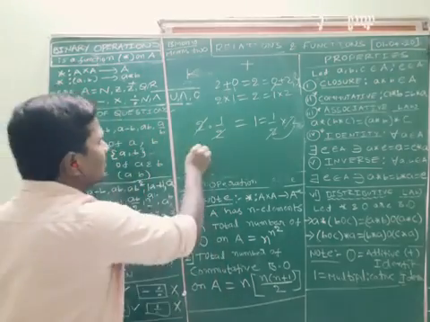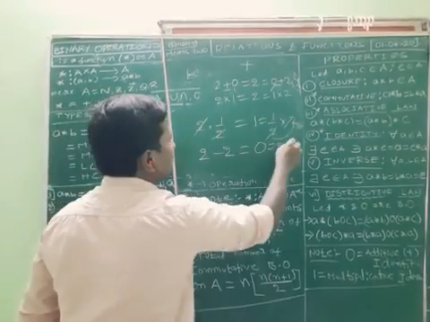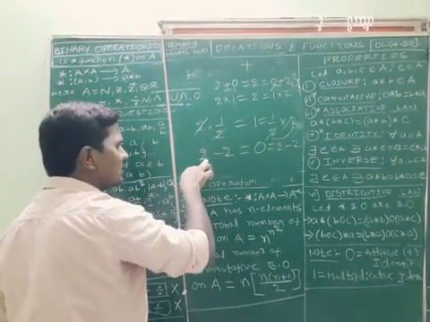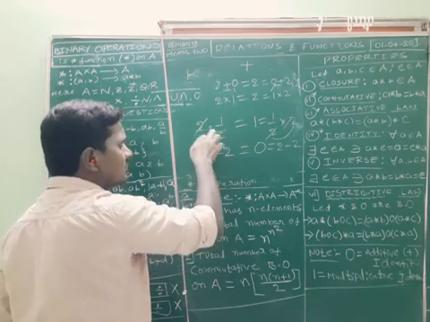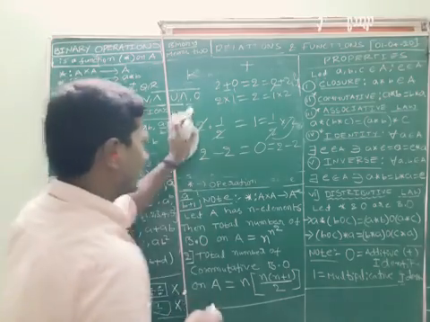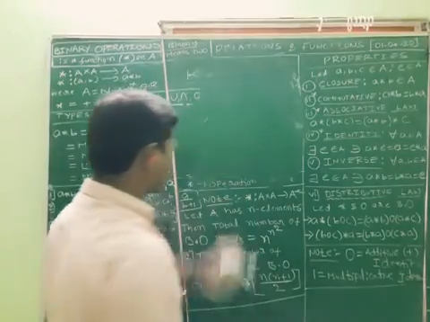With respect to addition, what is the inverse of 2? Minus 2, since 2 minus 2 gives 0. So with respect to addition, the inverse of 2 is minus 2, and with respect to multiplication, the inverse of 2 is 1 by 2. Okay, let us see the questions.